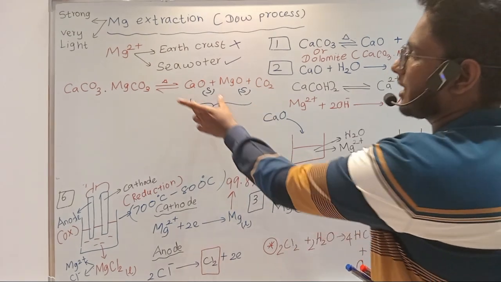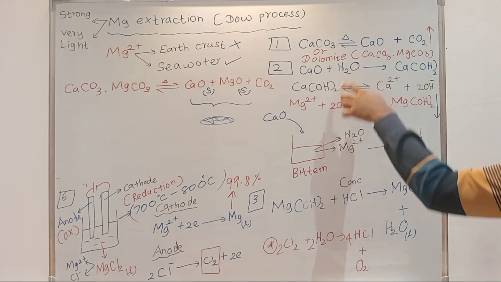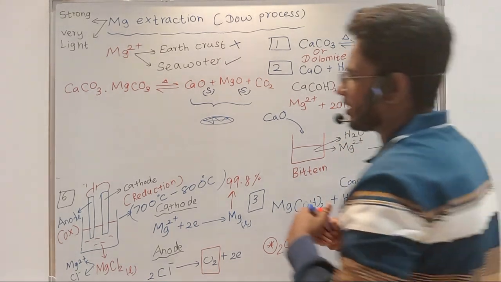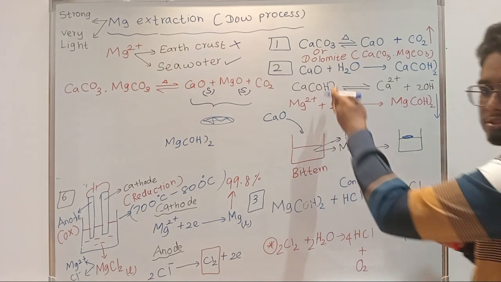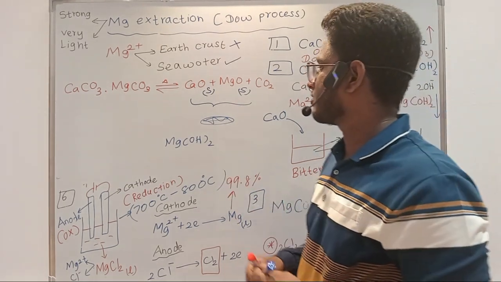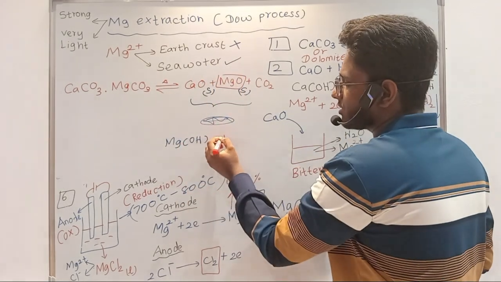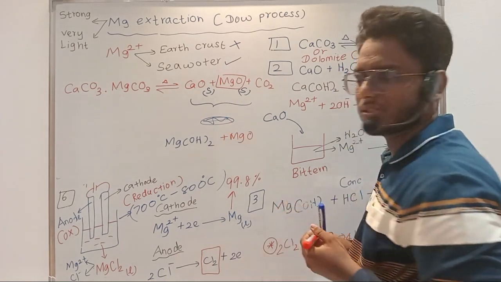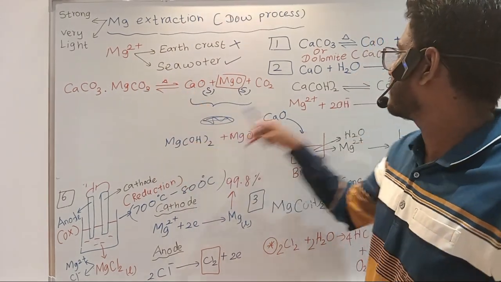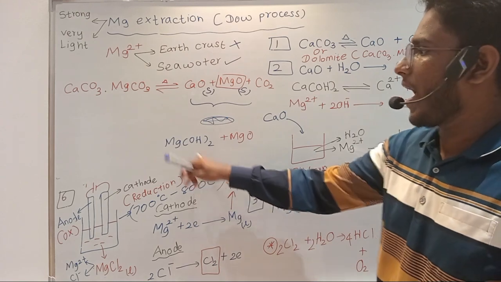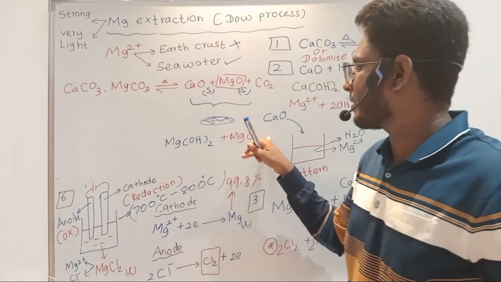When you add this, the calcium oxide present will be reacting as shown previously, right? Calcium oxide will be reacting as shown in the second step and it will be forming magnesium hydroxide. And what about this magnesium oxide here? That is an insoluble solid. That will just precipitate along with the magnesium hydroxide. If you use dolomite, calcium oxide will react like this and finally form magnesium hydroxide. As dolomite also gives magnesium oxide, that will remain finally with the magnesium hydroxide, right?